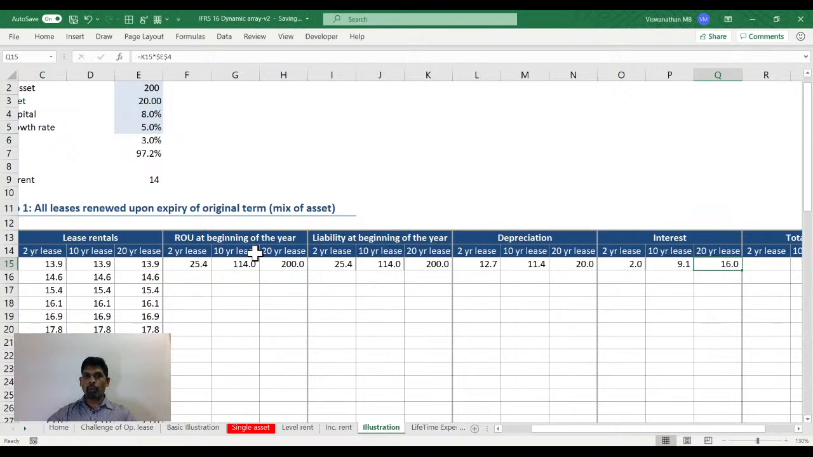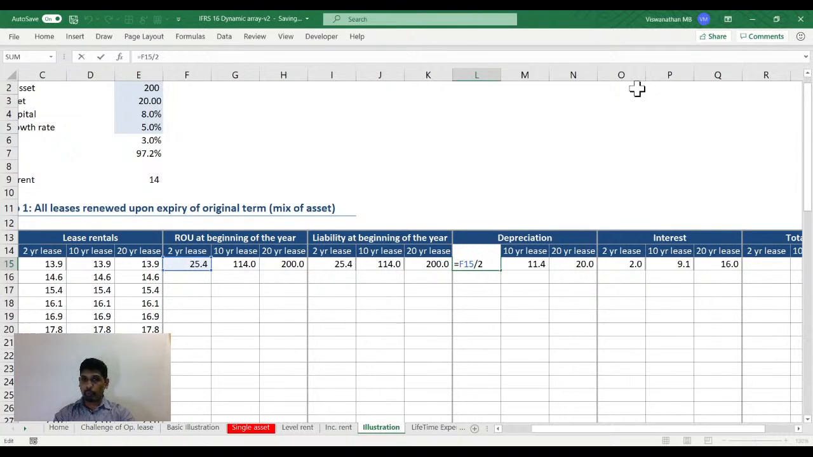So let me go back to what I was talking about. For 2 years, it's 25.4, 10 years is 140, and 20 years is 200. This is the net present value we created, and it had a liability to the same extent. So the 2-year asset is getting depreciated; I'm depreciating the ROU, right of use. ROU stands for right of use.